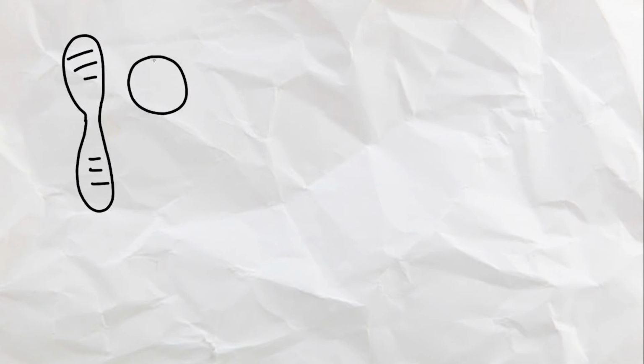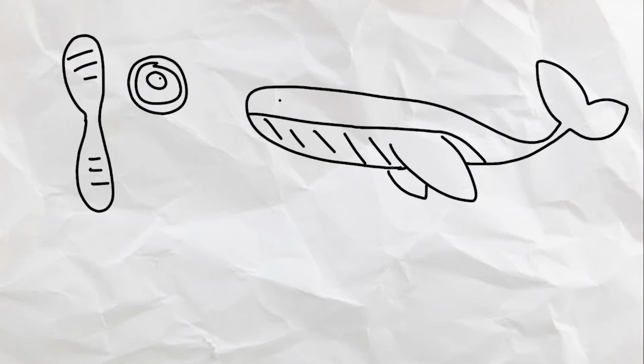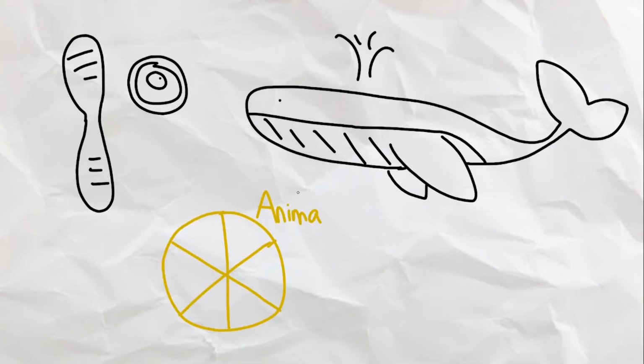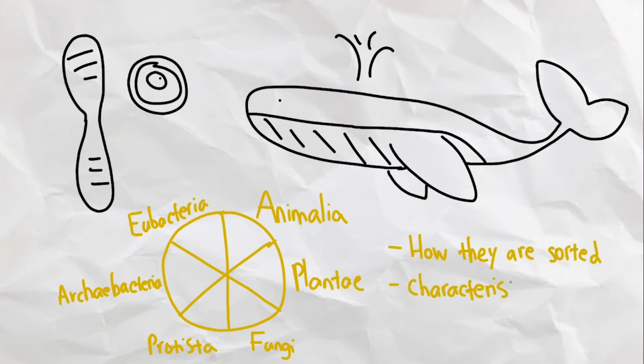Life, as we know it, comes in all different shapes and sizes, from the tiniest yeast bacteria to the gigantic blue whale. In order to make our lives easier, we have divided all life on Earth into 6 different kingdoms to easily sort them. In this video, we will go over how the kingdoms are sorted and the characteristics of each kingdom.